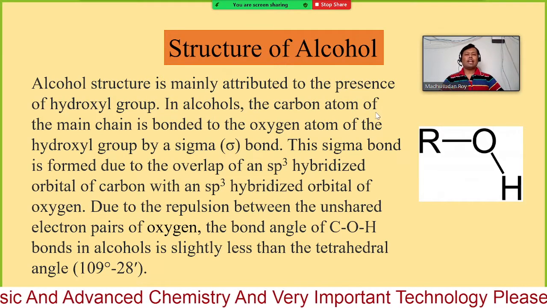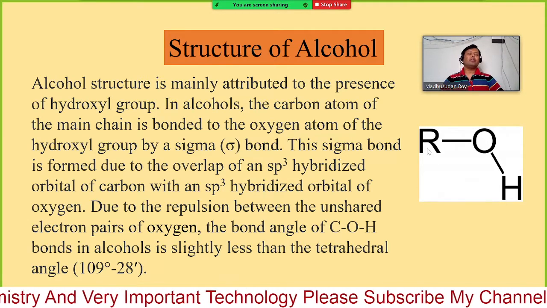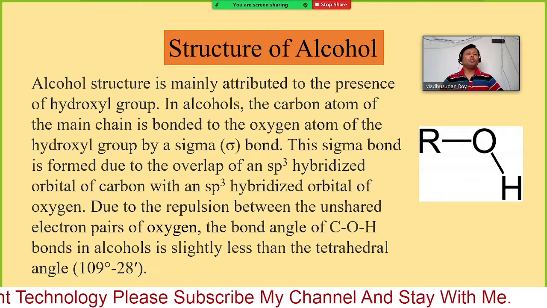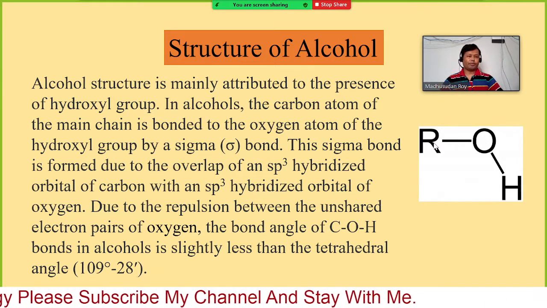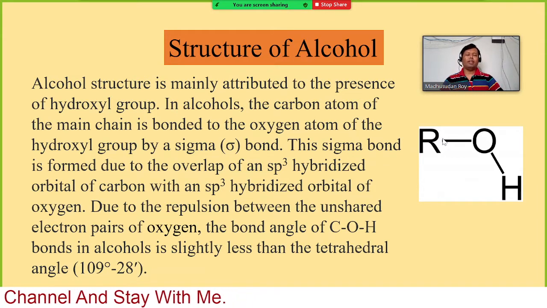The carbon atom of the main chain, this is the main chain, can be very short or very long. At least we should have one carbon atom here: CH3 or C2H5 or C3H7, whatever.